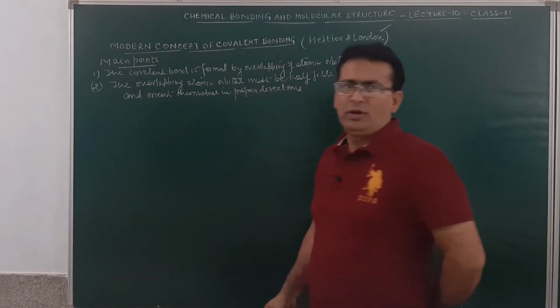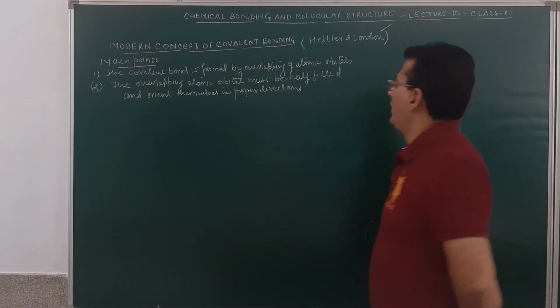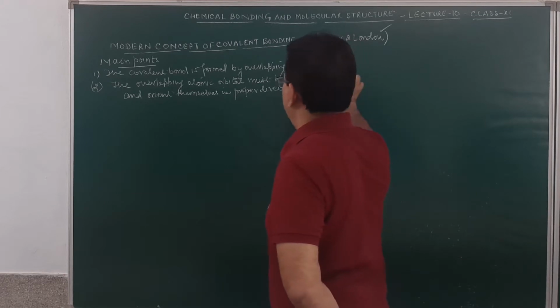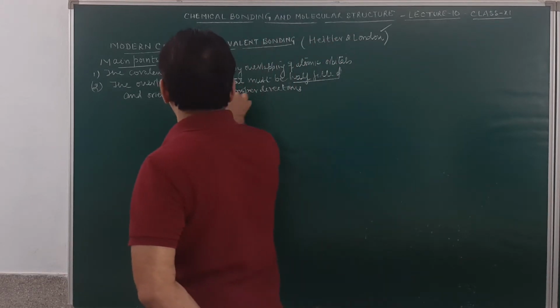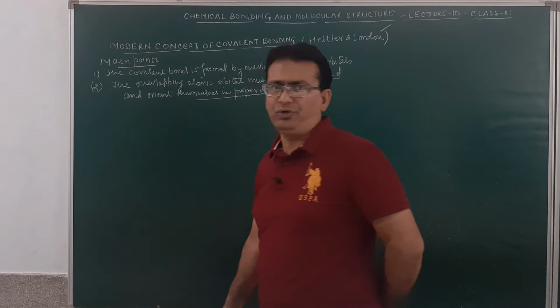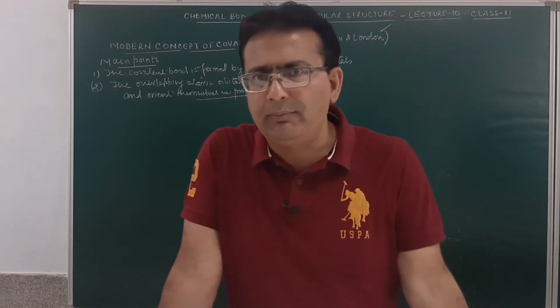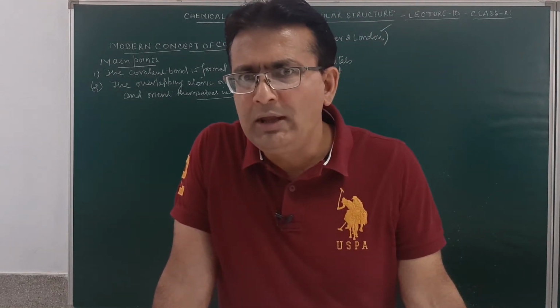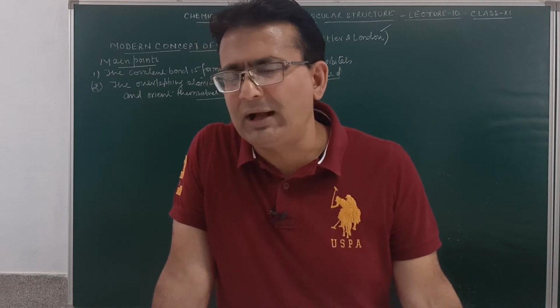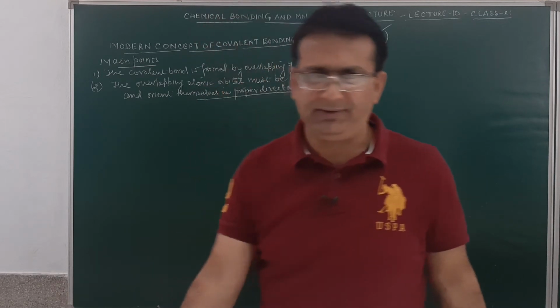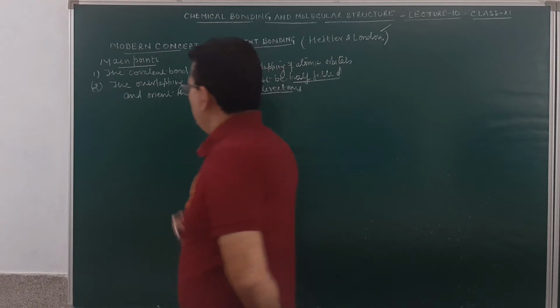Am I clear? So what is the condition for overlapping? The atomic orbitals must be half filled and must orient themselves properly. I mean to say they must come closer to each other with opposite spin, because if they come with the same spin, repulsion will take place.